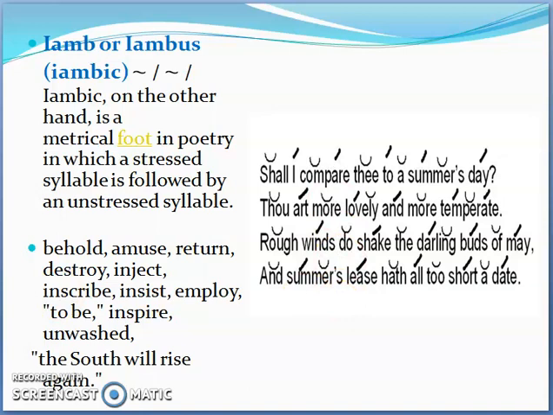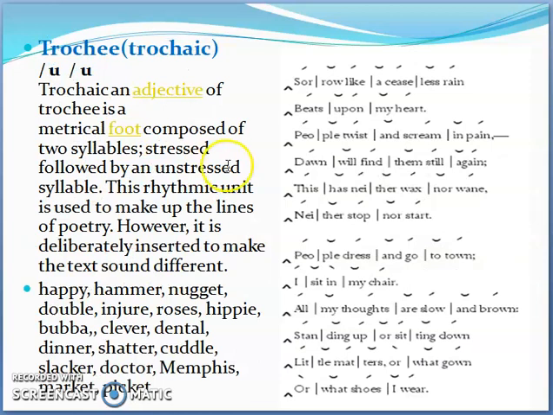And then we move to the next one, which is trochee. Trochee is the opposite of iambic. In iambic you have unstressed and stressed, and here you have stressed and unstressed coming in a pair. So trochee, an adjective of trochean, is a meter foot composed of 2 syllables, a stressed followed by an unstressed syllable. This rhythmic unit is used to make up the lines of poetry. However, it is deliberately inserted to make the text sound different.